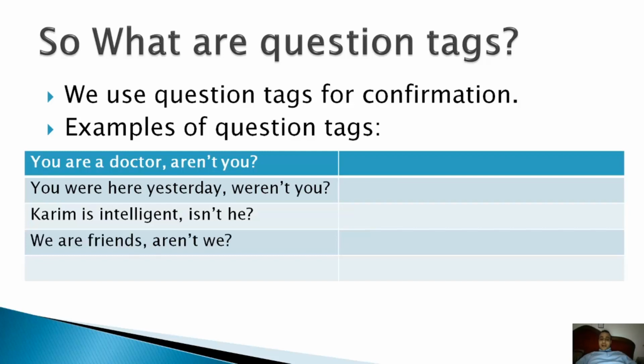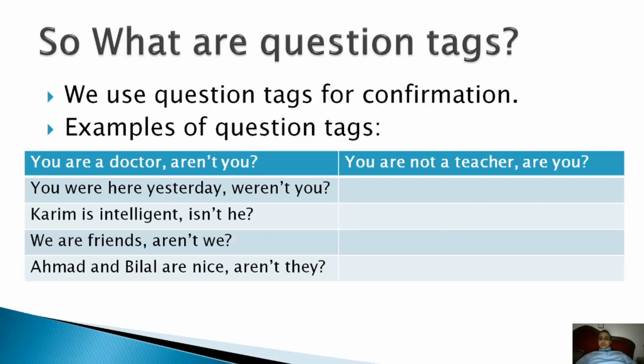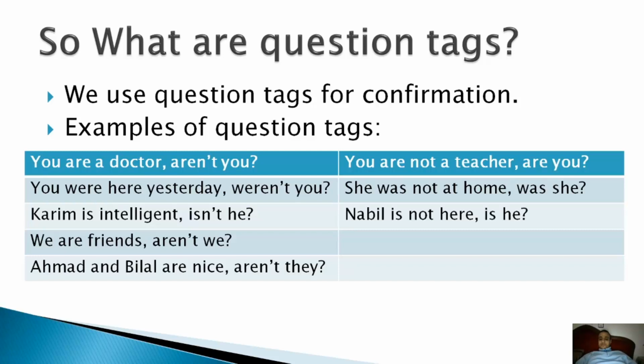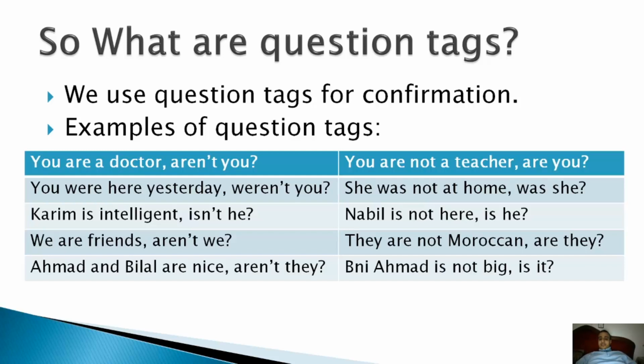We are friends, aren't we? Ahmed and Bilal are nice, aren't they? You are not a teacher, are you? She was not at home, was she? Nabil is not here, is he? They are not Moroccan, are they? Ahmed is not big, is it?